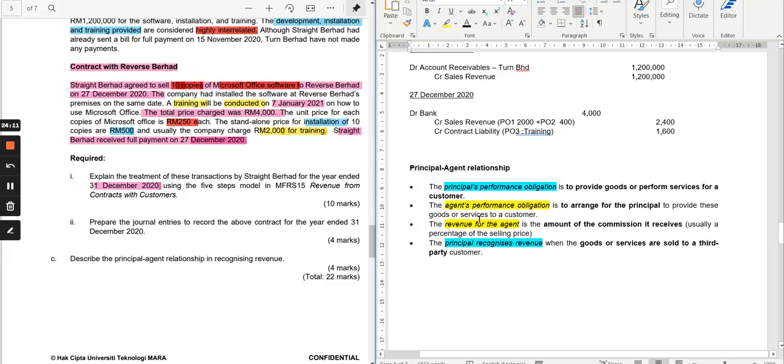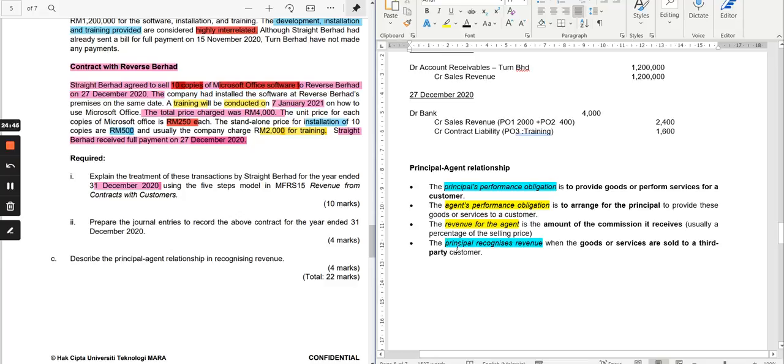So the revenue for the agent is not the sales revenue. It is the amount that the principal gives as a commission for finding the customer. This can happen a lot in the case of a supermarket, where for example you have a hypermarket that sells a variety of goods from different suppliers, and they are actually taking some commission. So the revenue to the agent, as I said, is the commission received.